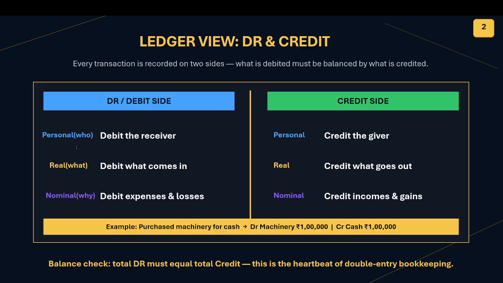Personal means it denotes a person, entity, or an organization. That's why debit the receiver, credit the giver. Real account means it may be a computer or cash, and it mostly denotes an asset. The rule will be debit what comes in, credit what goes out.